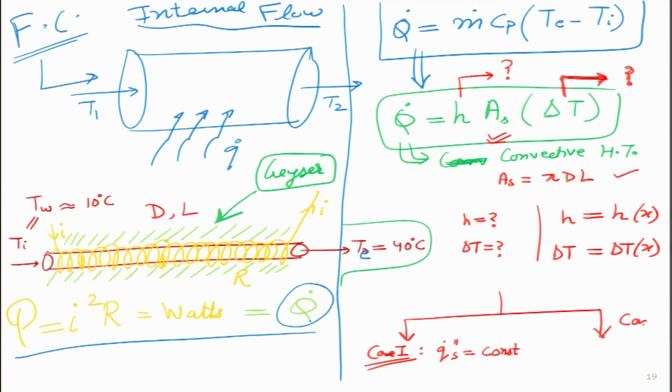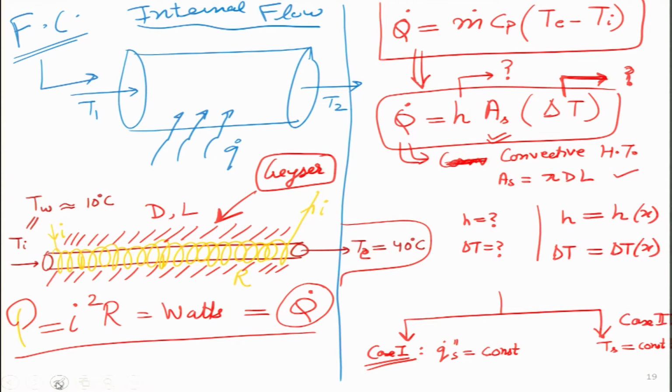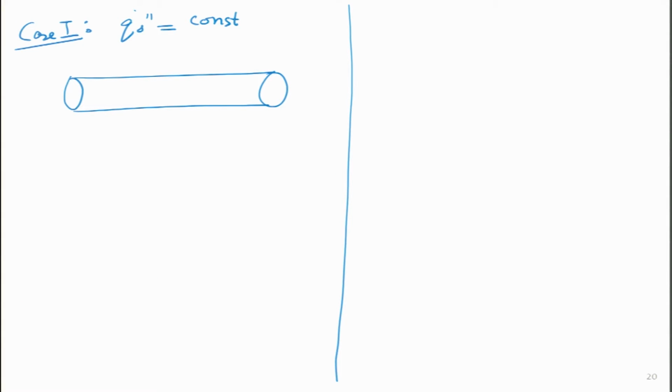And in case 2, this is another way we can study this particular problem. Here we are going to assume that the surface temperature of the pipe is going to be constant. So, I will give examples of both of them in just a few minutes, and then we will try and figure out how we formally look at this whole problem.